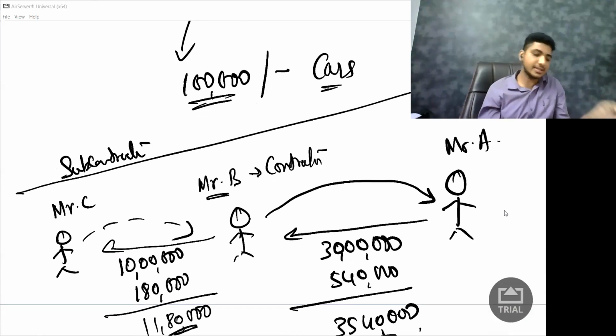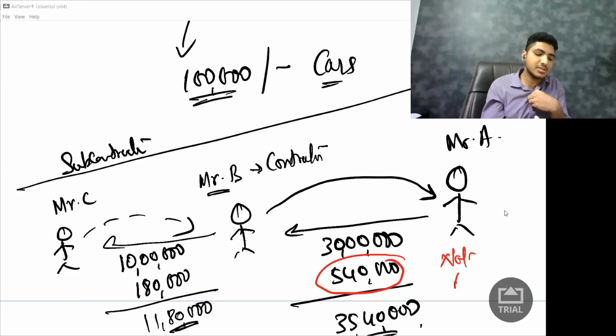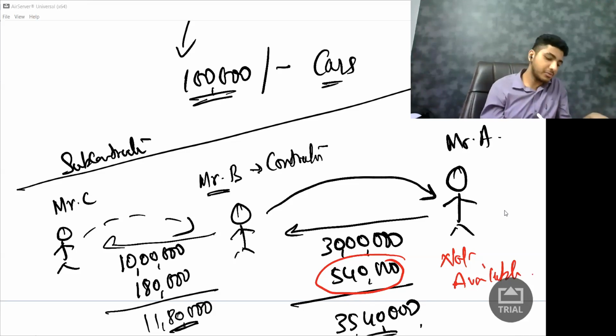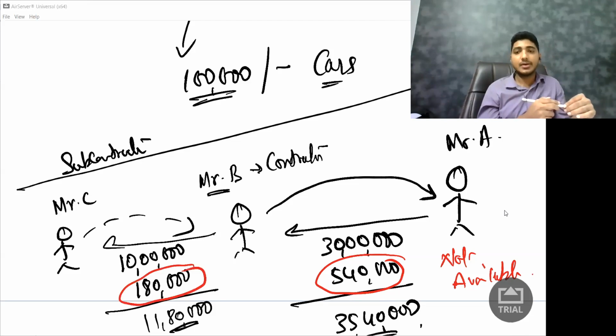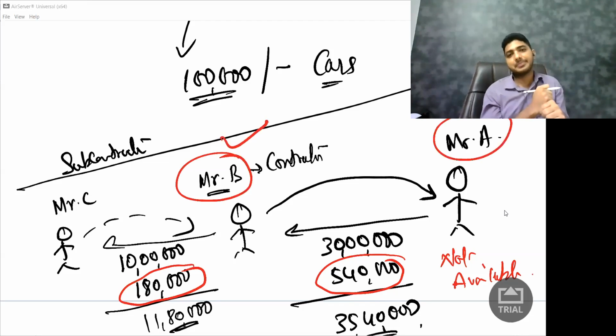So law clearly says for Mr. A, that is for me, the 5,40,000 rupees credit is not available. Not available. Why? Because this is ITC of works contract service. For me, it is not available. But Mr. B has paid 1,80,000 rupees to Mr. C. So whether for Mr. B the credit is available, answer is yes. For him it is available. For Mr. B, ITC is available, but for Mr. A, ITC is not available.